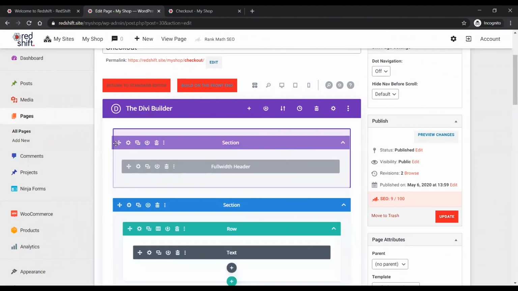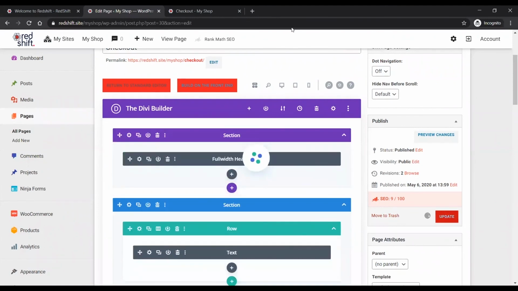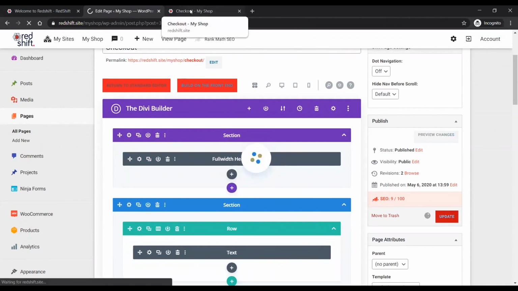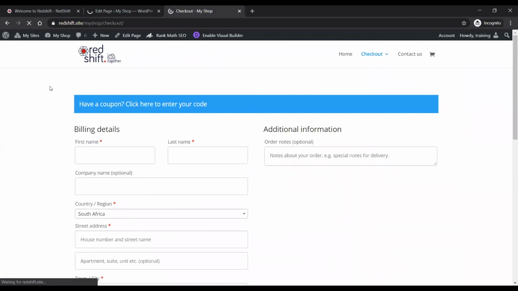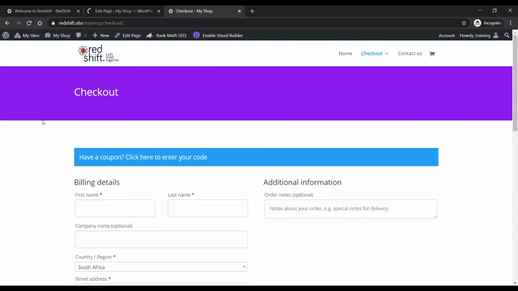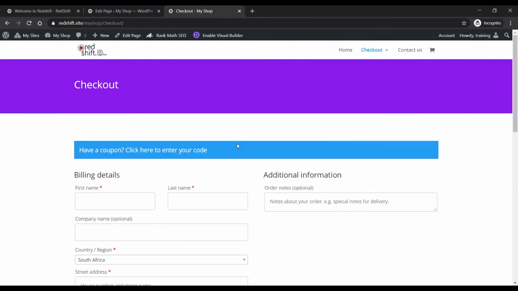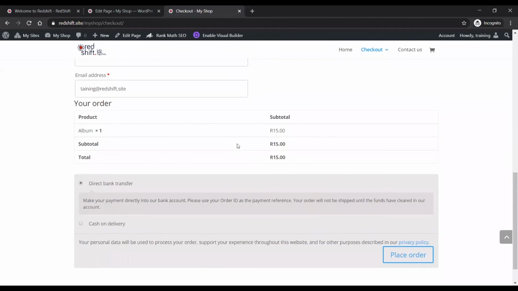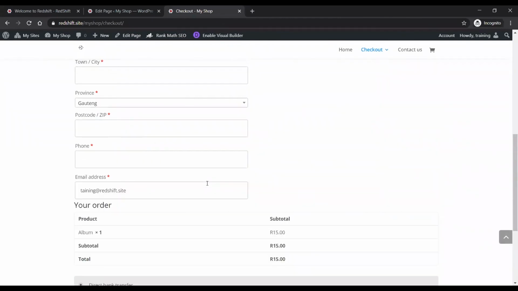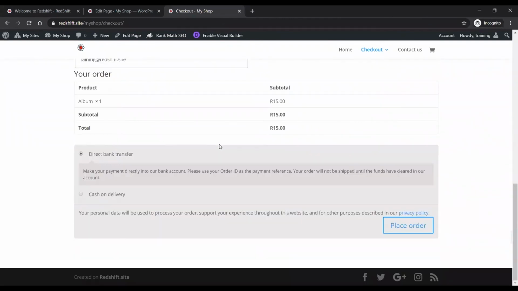I'll put that at the top, update that. And there in seconds, I have the same purple header bar for this page, exactly the same as my cart.